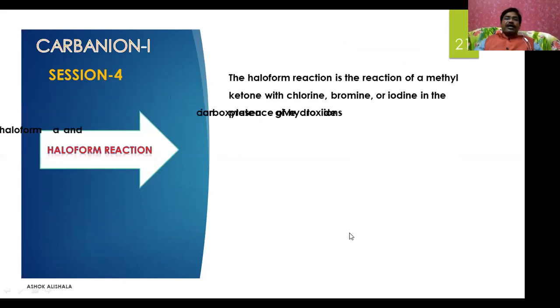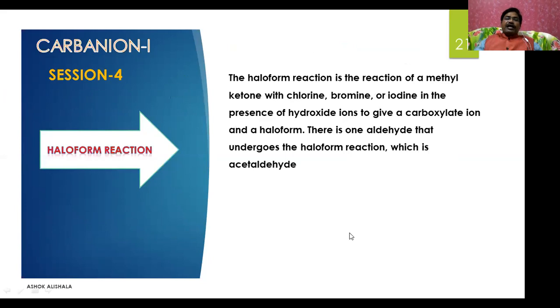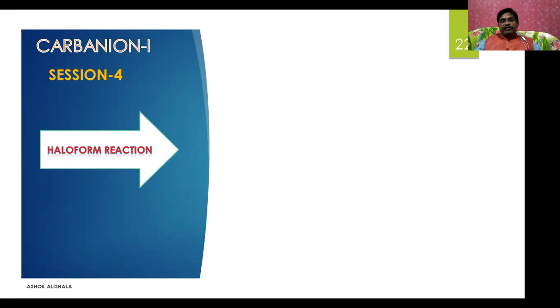The haloform reaction is the reaction of a methyl ketone with chlorine, bromine or iodine in the presence of hydroxide ions to give a carboxylate ion and a haloform. There is one aldehyde that undergoes the haloform reaction, which is acetaldehyde.